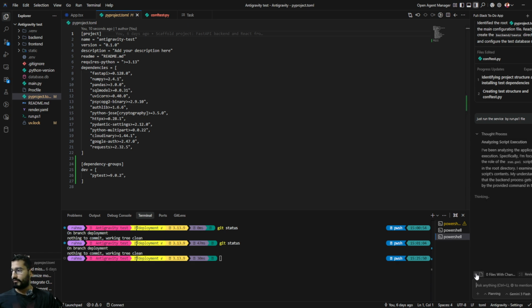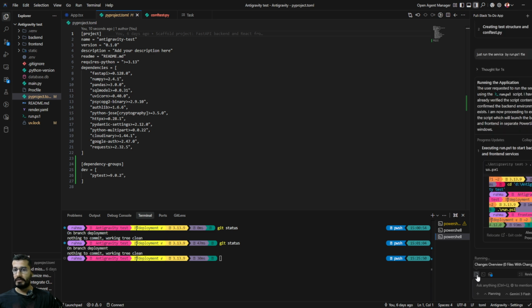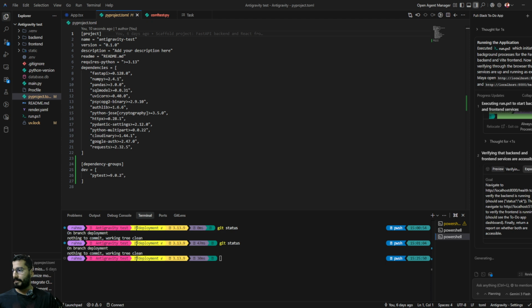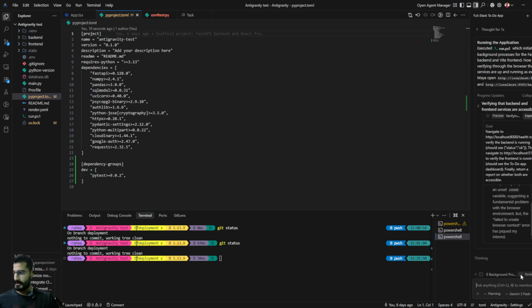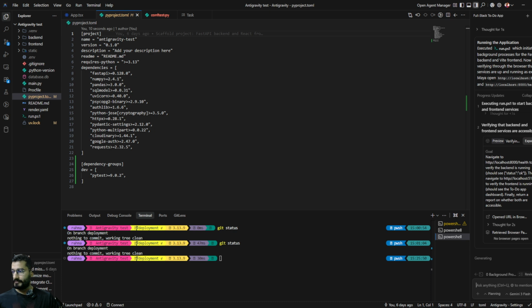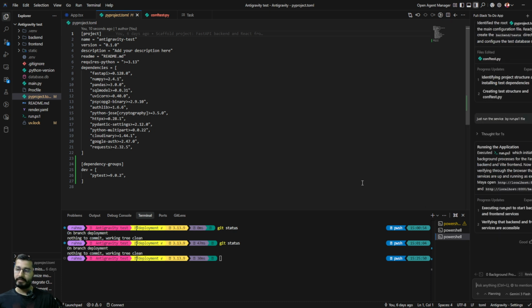And also, whatever changes are there, you can easily review here. See, it started now. Right now it is just directly running those files. So it's very easy and convenient to run anything here. The background services are there, the artifacts are there.